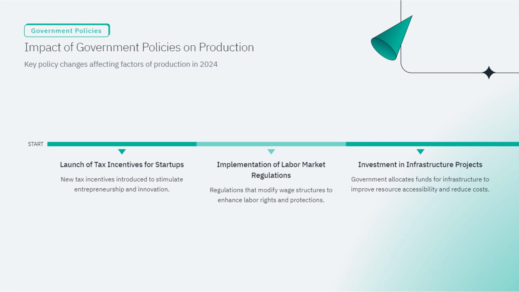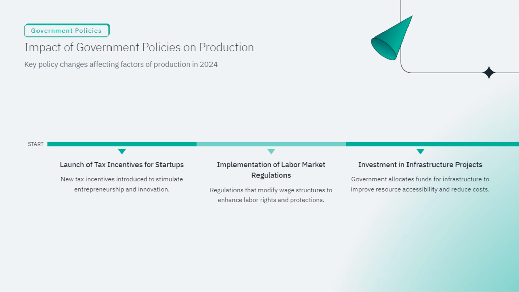Imagine you're an aspiring entrepreneur with a brilliant idea but worried about the initial costs. These tax breaks can significantly reduce your financial burden, making it easier to launch your startup. This move is expected to boost innovation and creativity in the market, leading to a vibrant ecosystem of new businesses.